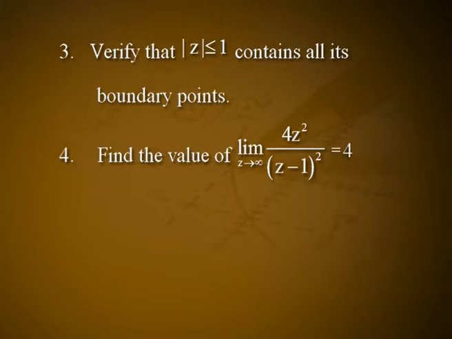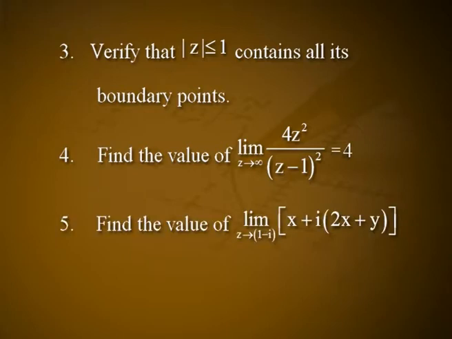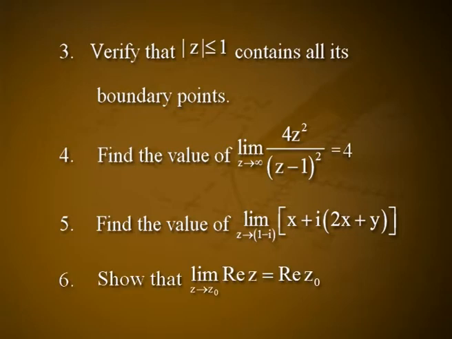The fourth one, the limit as z tends to infinity of 4z²/(z − 1)² is equal to 4. The fifth question, find the value of the limit as z tends to 1 − i of x + i(2x + y). The sixth question, show that the limit as z tends to z0 of the real part of z is equal to the real part of z0.